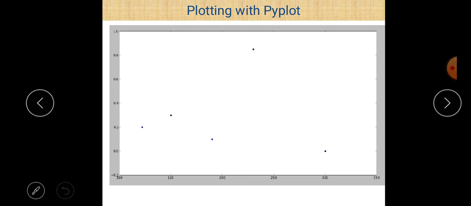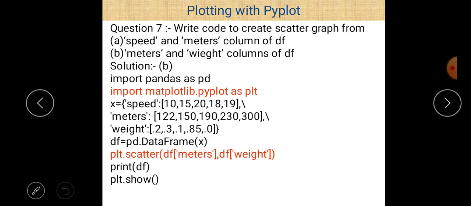So in this question, first of all, we have to create a scatter chart, but we have to create a scatter chart using different values of our data frames. So we just use different columns. In the first case, we use speed and meters, and in the second case, we use meter and weight as the column names of a data frame. So first of all, you have to create a data frame. After that, we already know that to create a scatter chart, we just use the method name scatter. So we just use the name of the scatter method for that purpose.